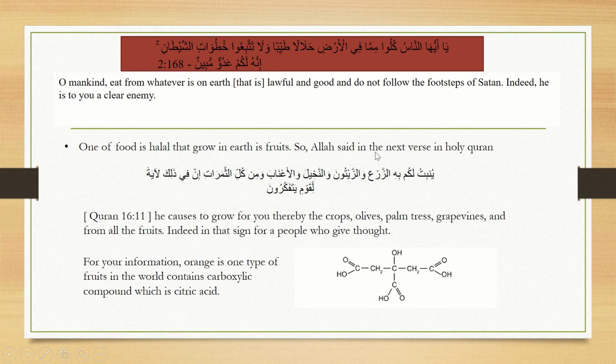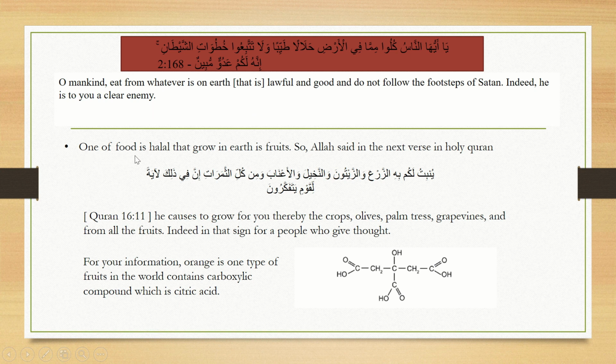Before we go to the question, we should know that Allah said in the Quran that we as human beings need to eat halal food. O mankind, eat from whatever is on earth that is lawful and good, and do not follow the footsteps of Satan. Indeed, he is to you a clear enemy.